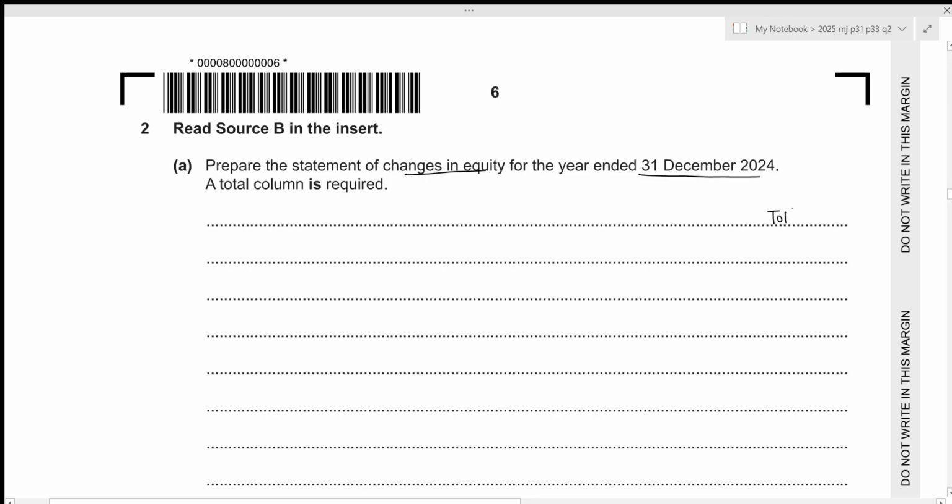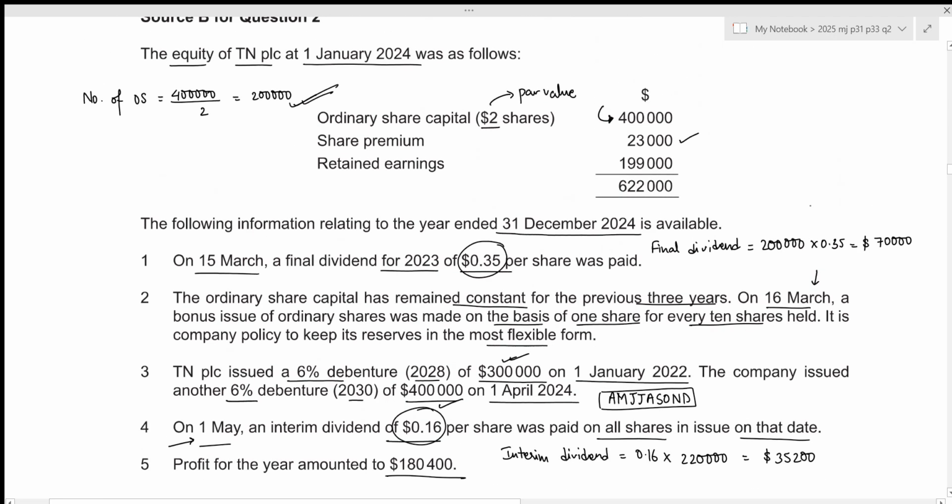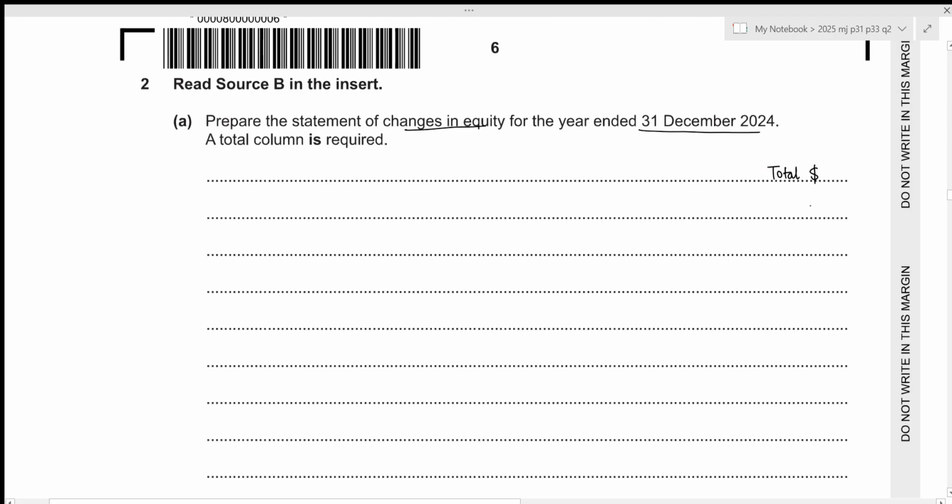Okay, we have the total and we only have three other columns. We have our retained earnings, we have the share premium and the ordinary share. Let's write it down. So we have the retained earnings, we have the share premium, and we have our ordinary shares.